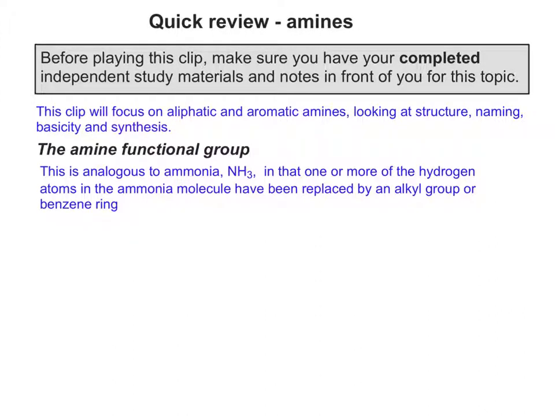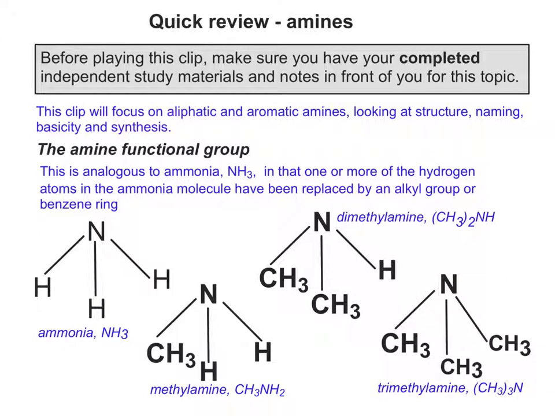So the amines as a functional group or an homologous series are analogous, that is to say similar, to ammonia in that one or more of the hydrogen atoms in the ammonia molecule have been replaced by an alkyl group or benzene ring. So the examples you can now see show how amines are very similar in their structure and layout to ammonia.